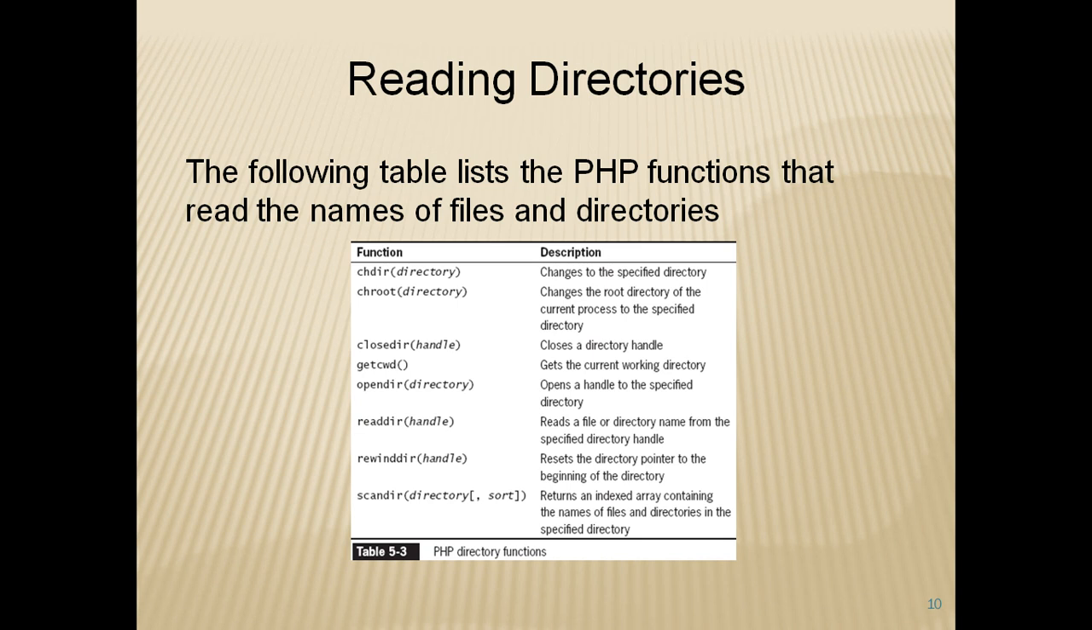There are a few other functions that are available with directories. closedir is used to close the directory handle. opendir will open a handle to the specified directory. rewinddir will rewind, that is redirect the pointer to the beginning of the directory. scandir will return an indexed array containing the names of the files and directories in the specified directory. So like this we can use them.